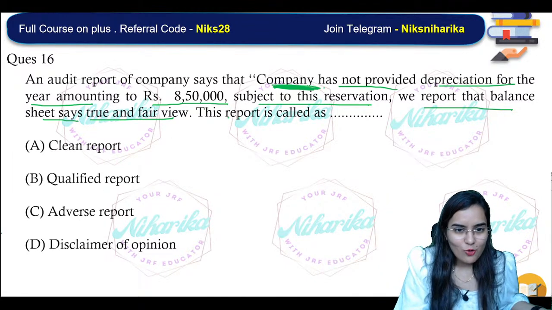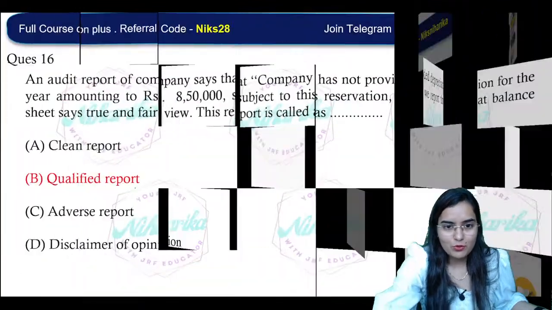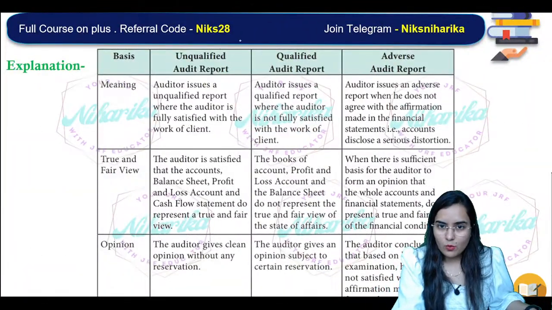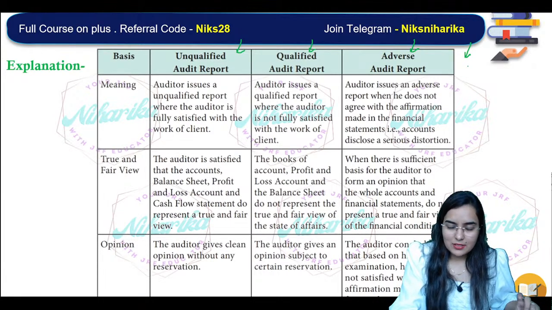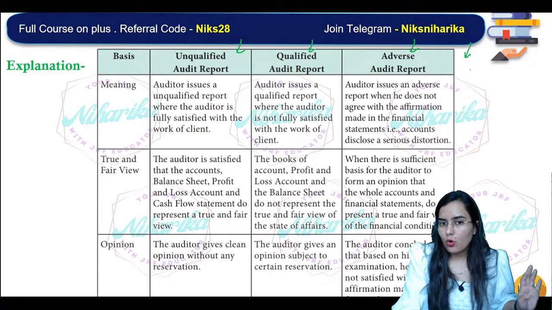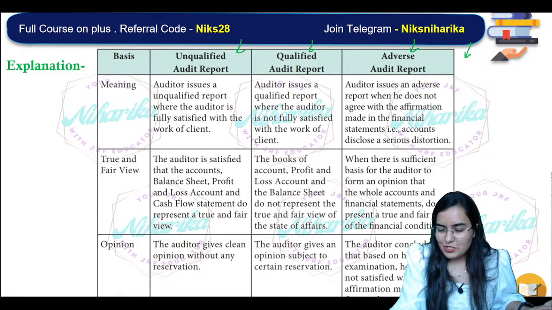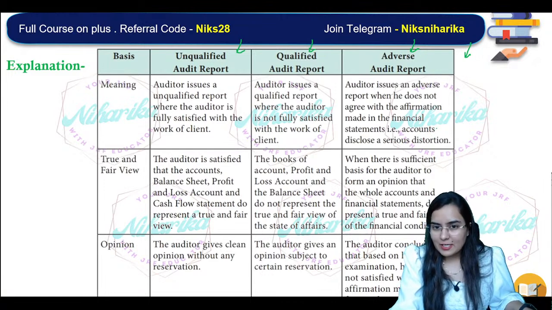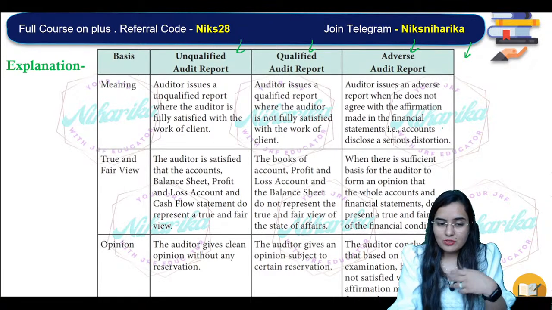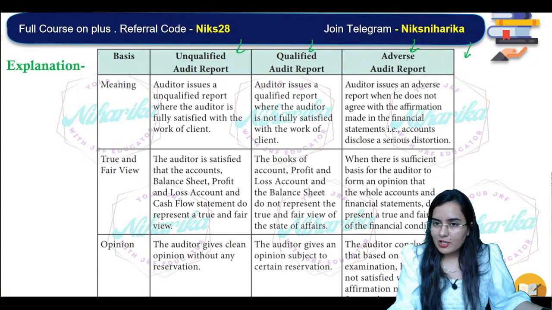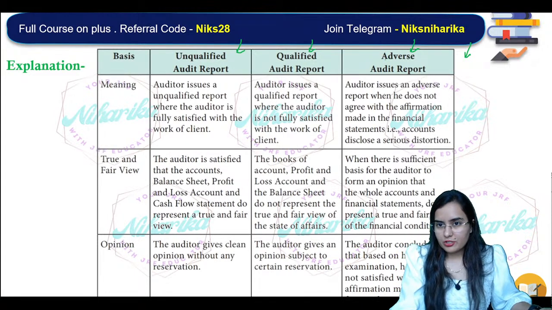Very nice. It's a qualified report. Very easy. You have done all: unqualified, qualified, adverse, and disclaimer. Disclaimer is where everything is hidden. Something is wrong, which is all pervasive. Where there is sufficient appropriate audit evidence that there is some mistake, but the books are not fully shown, or the accounts are not fully shown to the auditor.